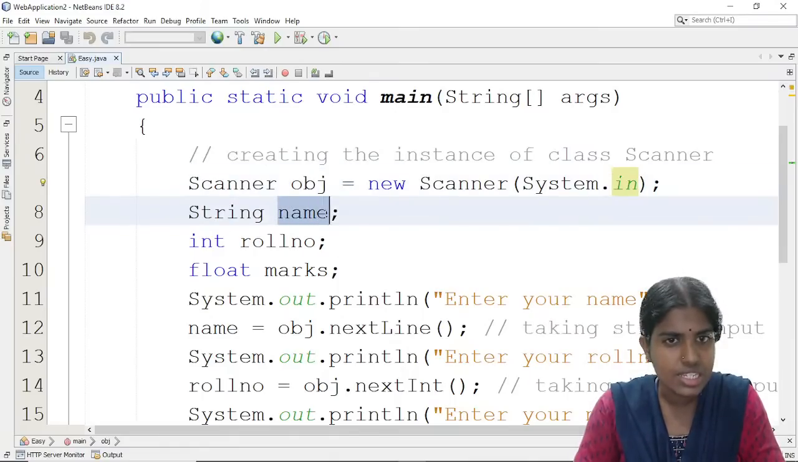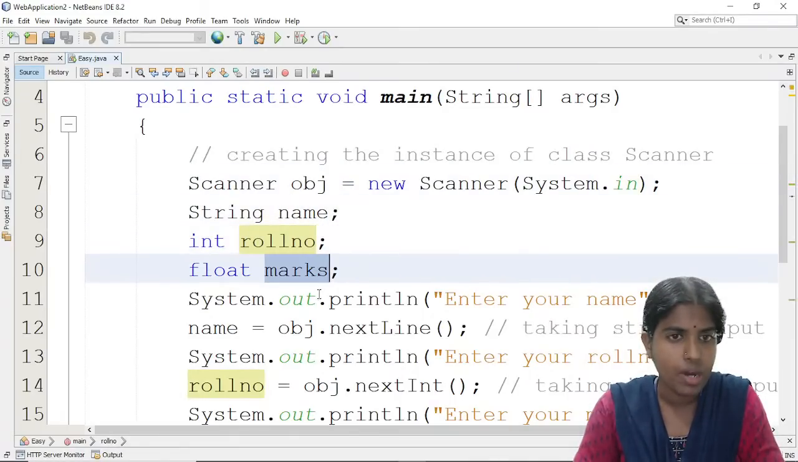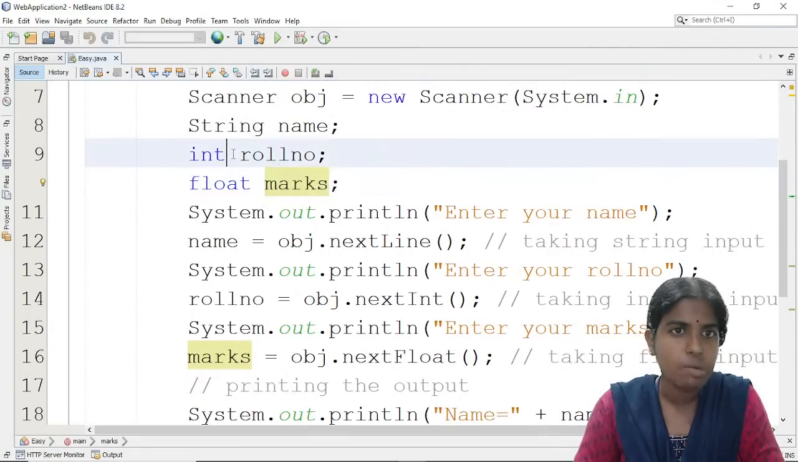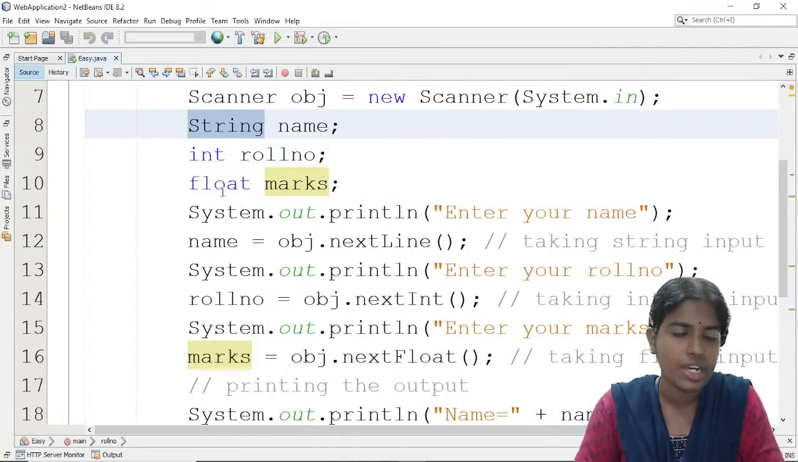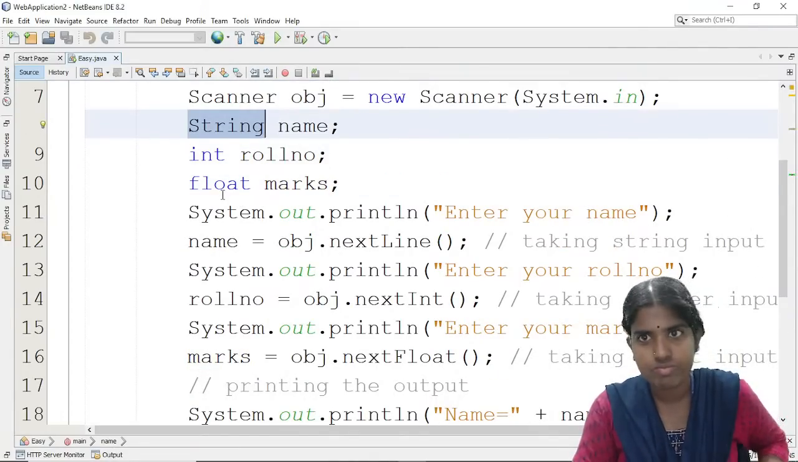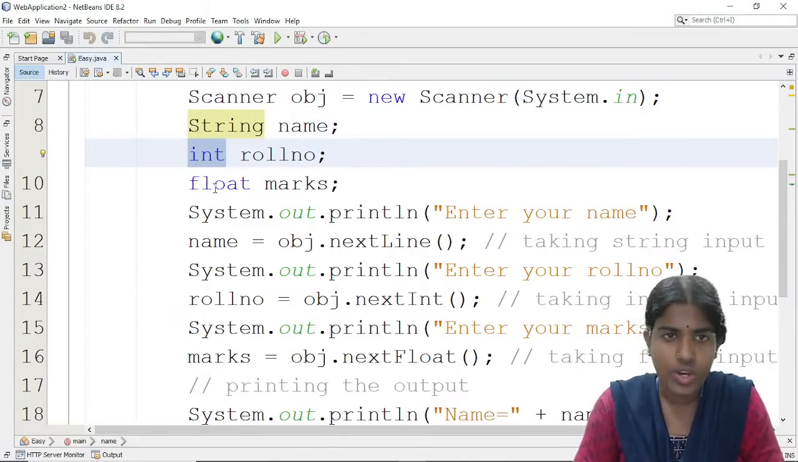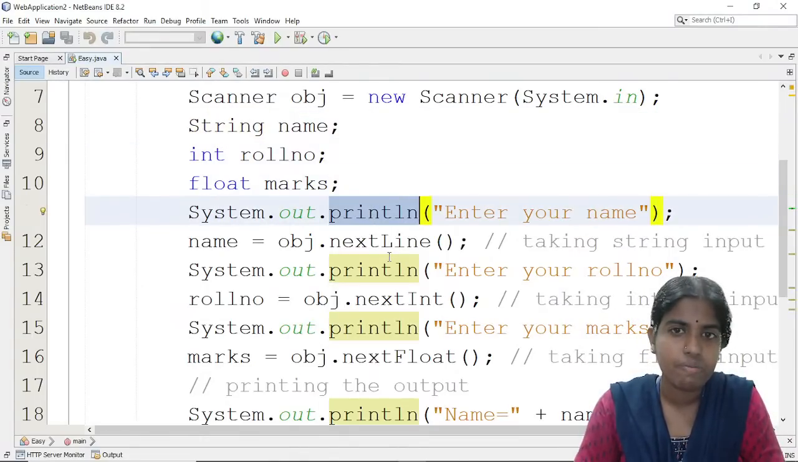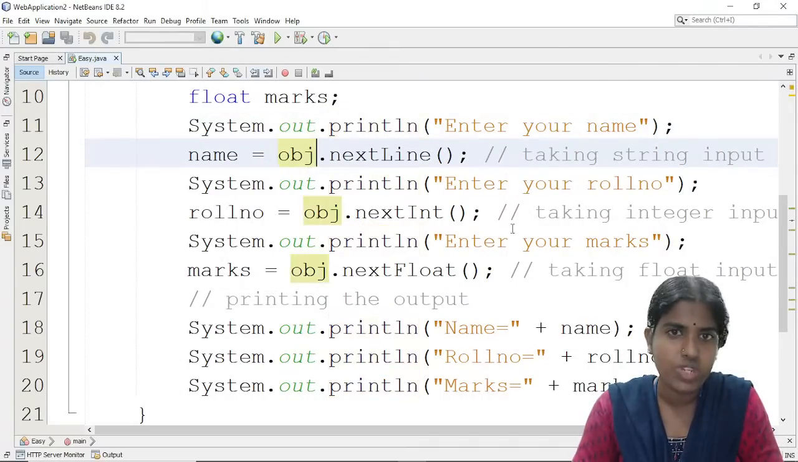I'm initializing some variables. For example, I'm initializing the name variable, roll number, and marks, prepended by different data types: String, integer, and floating point number. So firstly, I'm printing out something, like enter your name, for example, object.nextLine.